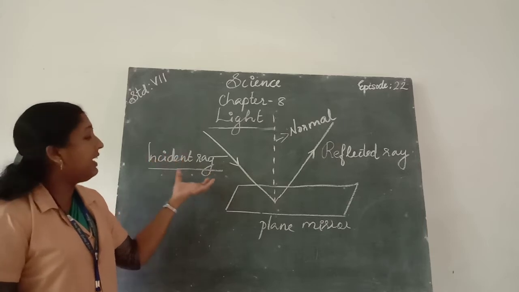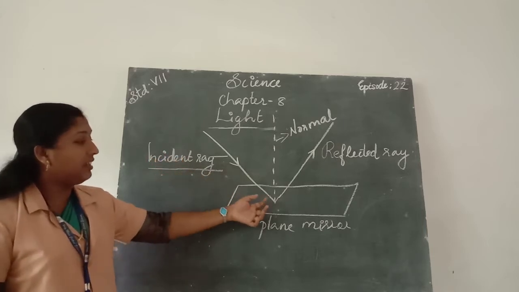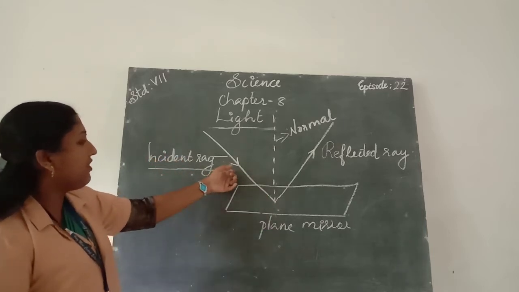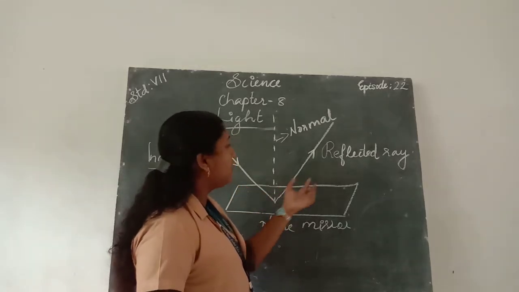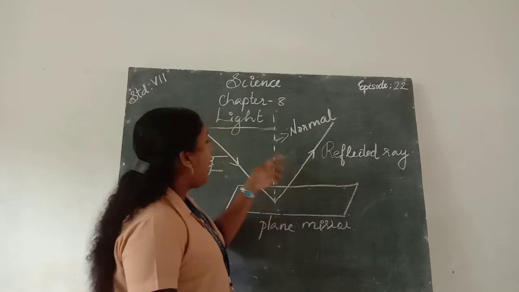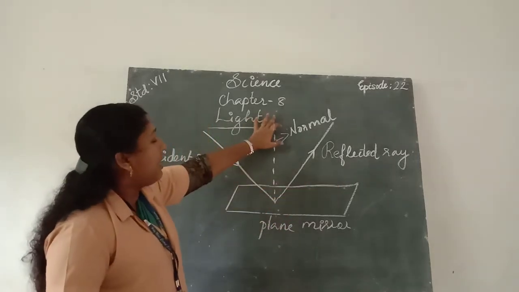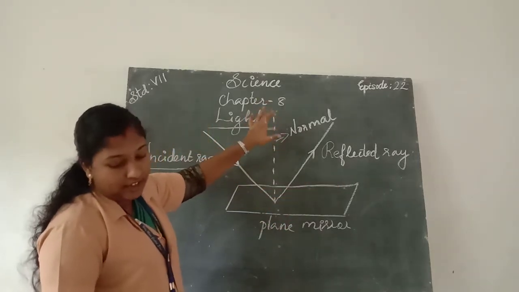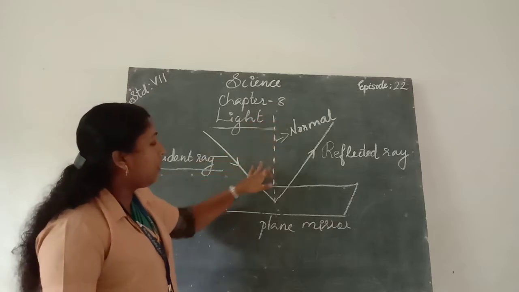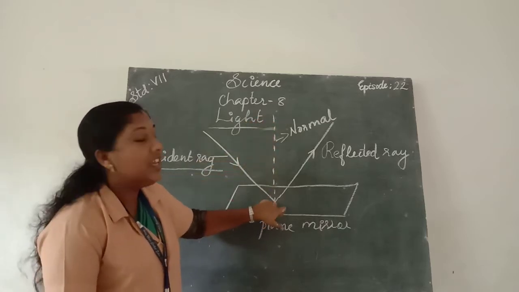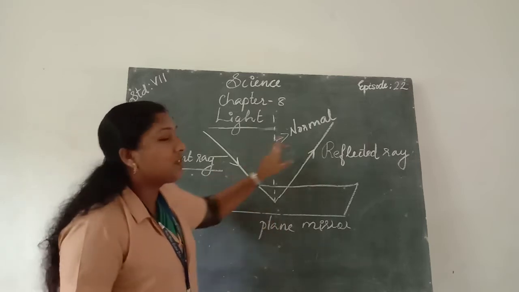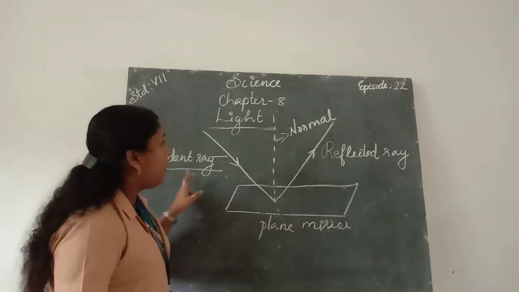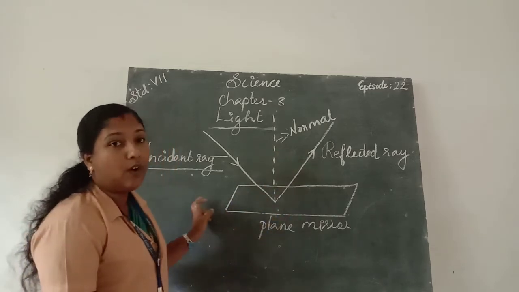The ray of light that strikes the reflecting surface is the incident ray, the ray reflected from the surface is the reflected ray, and the imaginary line perpendicular at the point of incidence is the normal. From this we can derive the laws of reflection.